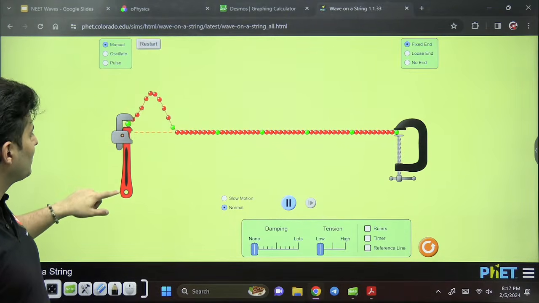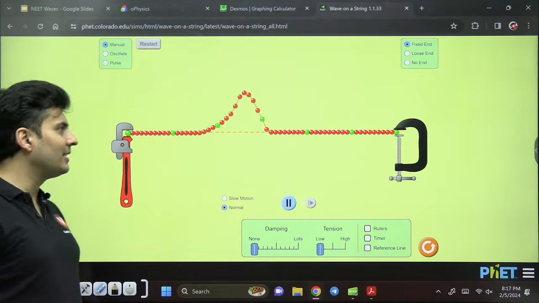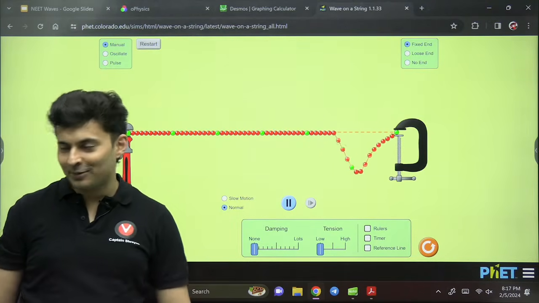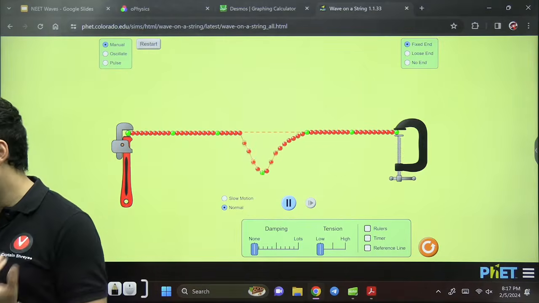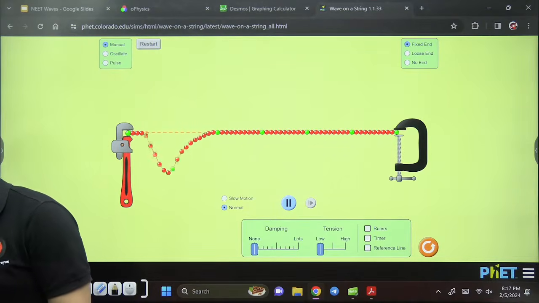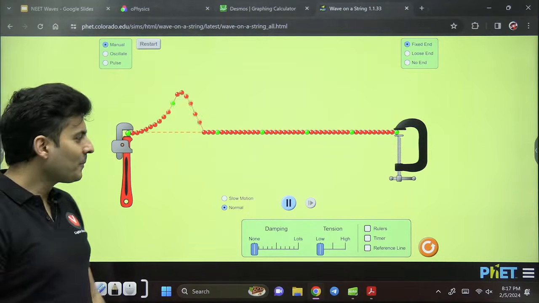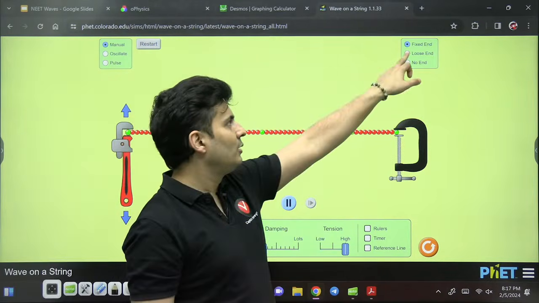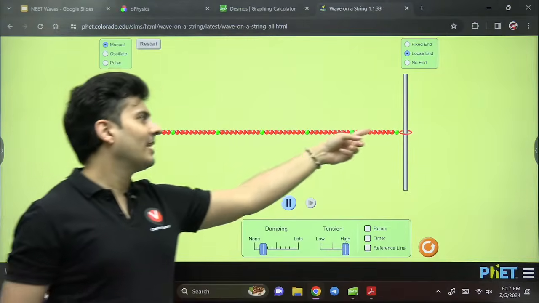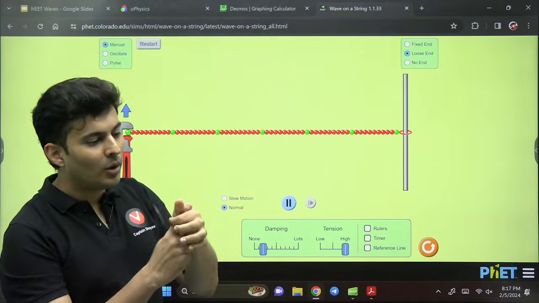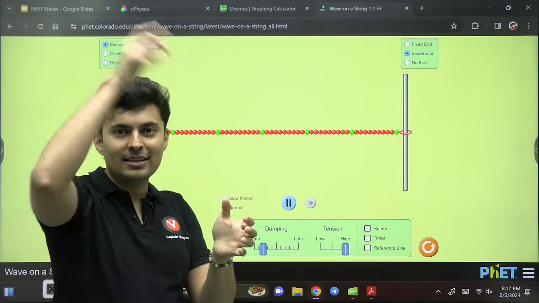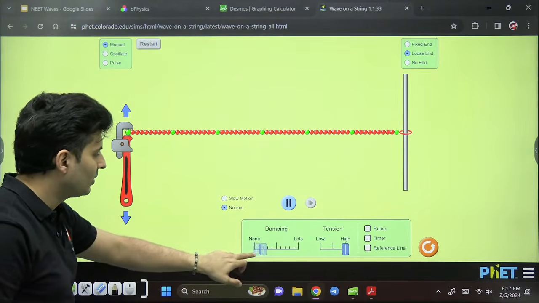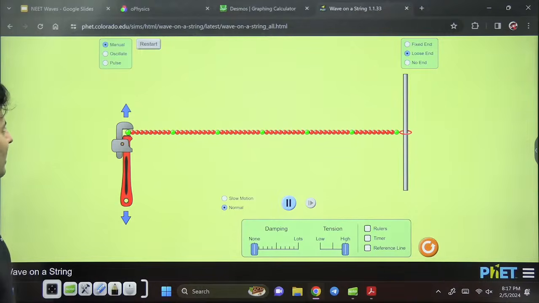Let's try it once more. See how nicely it is going. Crest went and came back as a trough, right? And the trough will come back as a crest. What a nice thing. Perfect. Now let's get it back, and now let's make it a loose end. Loose means it's like a ring on a pole or a rod, and that ring can easily go up and down. There is no friction whatsoever. Let's remove that friction and see what happens.